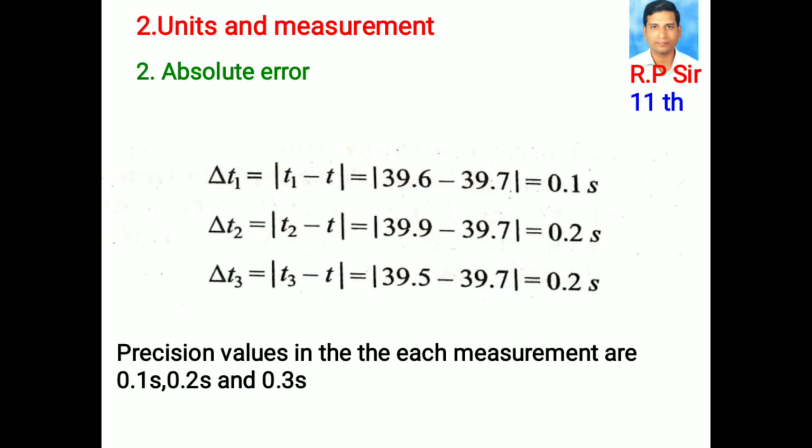Absolute error. Delta T1 equals T1 minus T, which is modulus of 39.6 minus 39.7, equal to 0.1 second. Delta T2 is equal to modulus of T2 minus T, equal to 39.9 minus 39.7, which is 0.2 seconds. Delta T3 equals modulus of T3 minus T, which is modulus of 39.5 minus 39.7, equal to 0.2 seconds. Therefore, precision values in each measurement are 0.1 second, 0.2 seconds, 0.2 seconds.